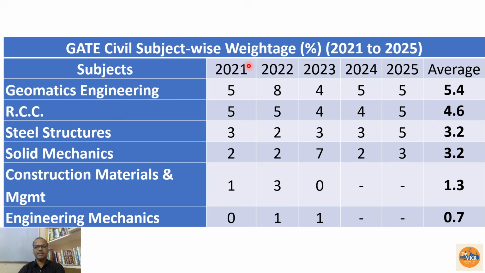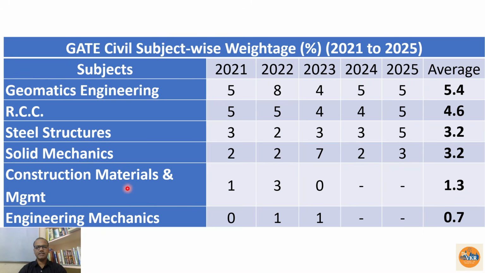Now let us move on to the remaining subjects. So here geomatics engineering, it is nothing but the surveying also. Previously we used to call it surveying, now it is known as geomatics engineering. So consistently we are going to have 5 marks. In 1 year, 2022, it is 8 marks, and RCC is around 4 to 5 marks. Steel structures around 3 to 5 marks, because last year it has been given 5 marks and 2 marks in 2022. Solid mechanics will be around 3. If you observe the solid mechanics, we are having the highest marks for the 23 years, 7 marks. But most of the time it will be less only, 2 to 3 marks.